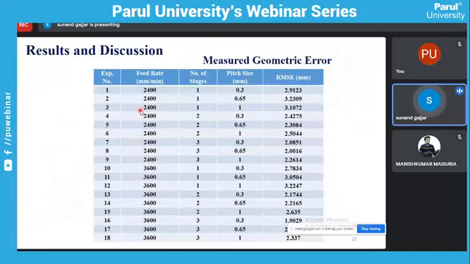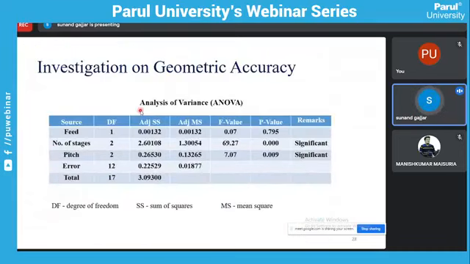For each experiment, the RMSE value is calculated, and then using ANOVA, analysis of variance, we can get the important parameters, right? Which parameter affects the most? Here is some statistical data: degree of freedom, sum of square, mean square. But the important values are, first, the F value and second, the p value.